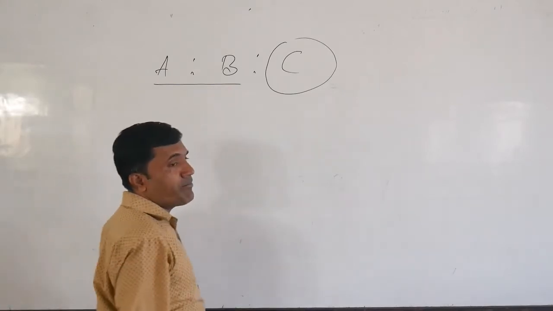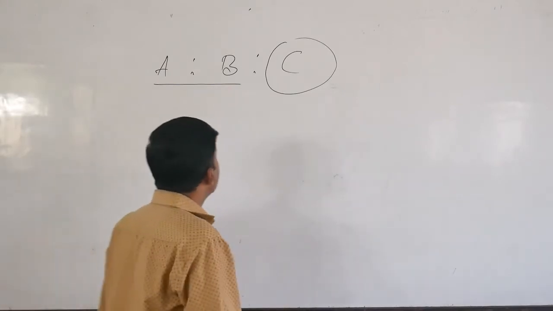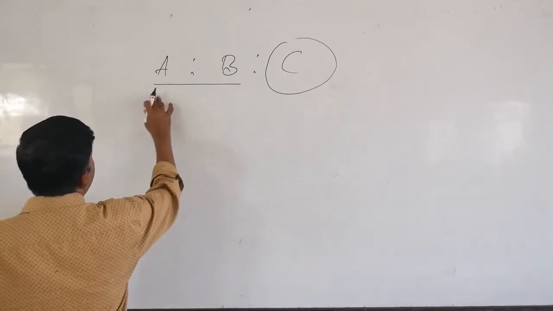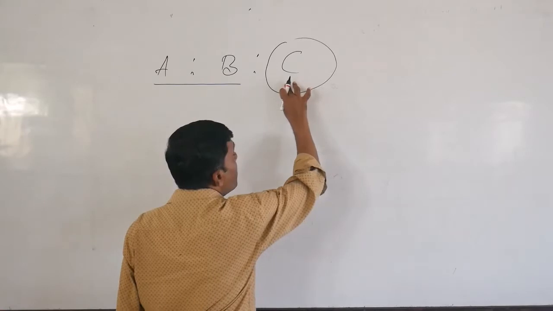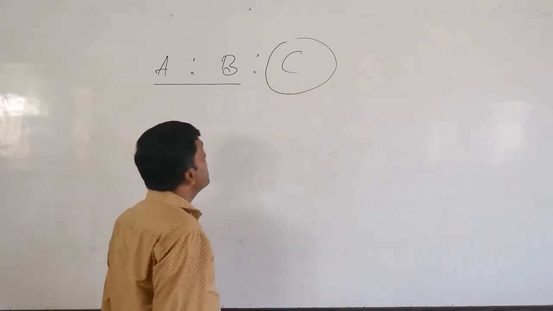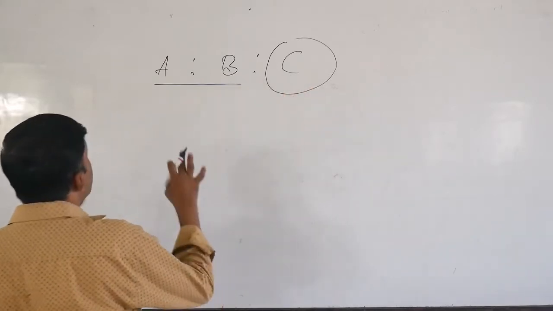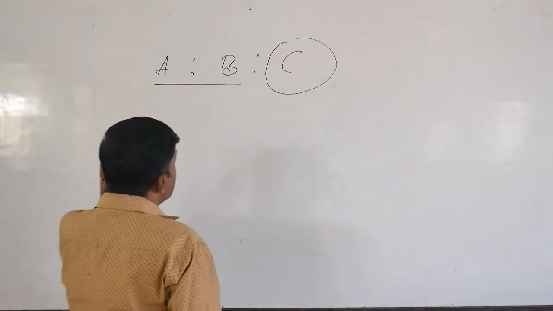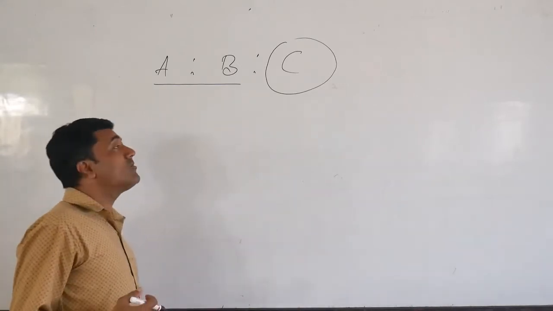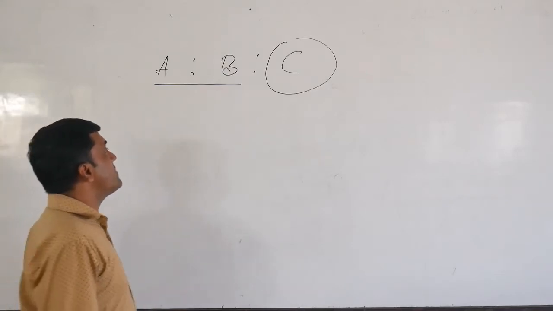These 2 partners are called continuing partners. This partner is called a retiring partner or outgoing partner. So after one partner retires, what will happen? That I am going to discuss in today's class.